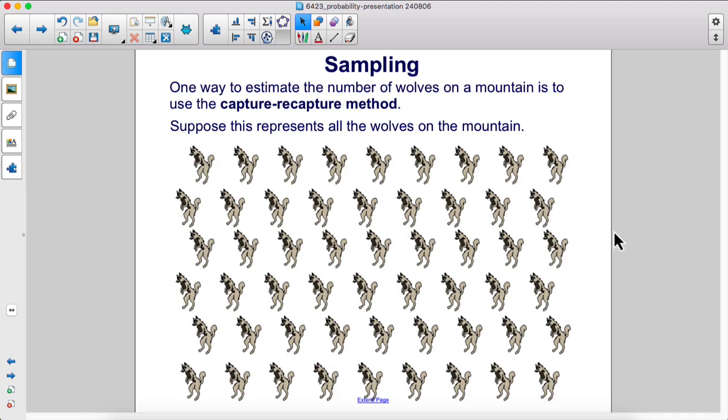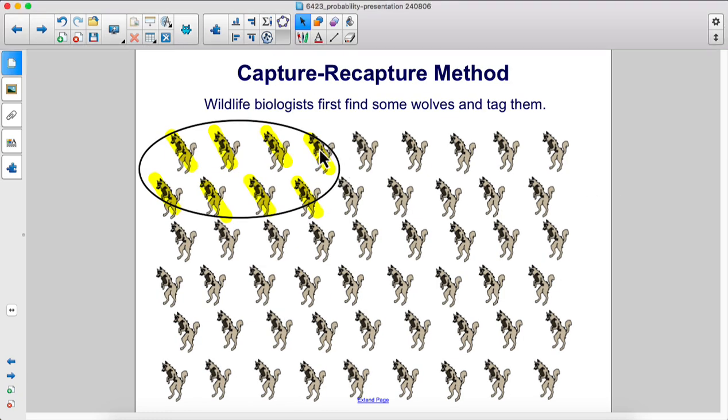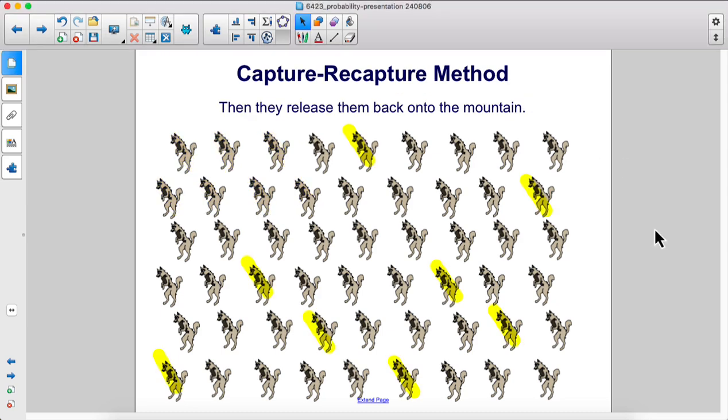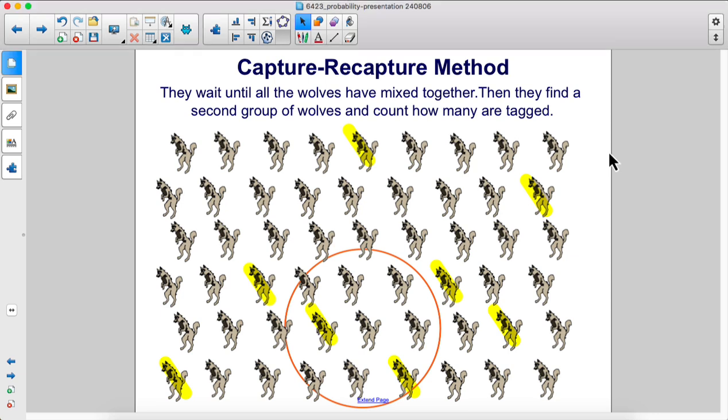One way to estimate the number of wolves on a mountain is to use the capture-recapture method. Suppose this represents all the wolves on the mountain. Wildlife biologists first find some wolves and tag them. Then they release them back onto the mountain. They wait until all the wolves have mixed together. Then they find a second group of wolves and count how many are tagged. Here you can see there are 2 tagged wolves.